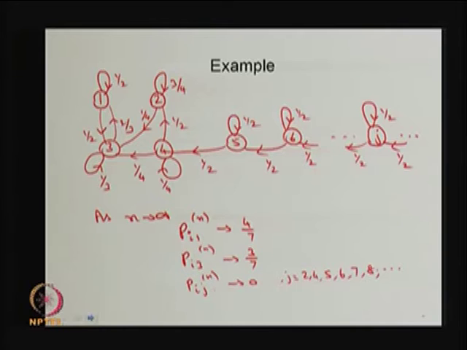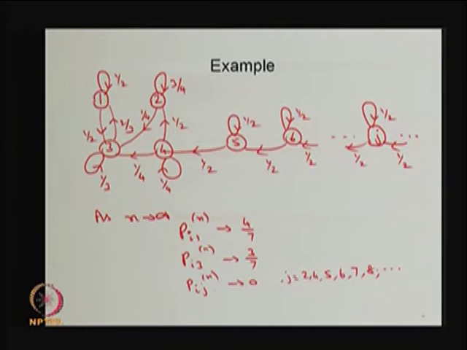This is going to be a reducible Markov chain because from the states up to 5, including 4 and 2, the system comes to the state 3. There is no arc from 3 to 4 or 3 to 2. Therefore, the states 2, 4, 5, 6 and so on, all those states are transient states, whereas the states 1 and 3 are going to form one closed communicating class. Therefore, this is a reducible Markov chain with the one closed communicating class 1 and 3, and all other states are going to be transient states.